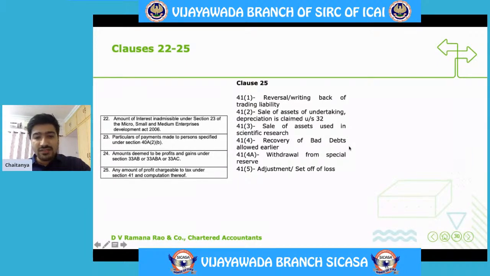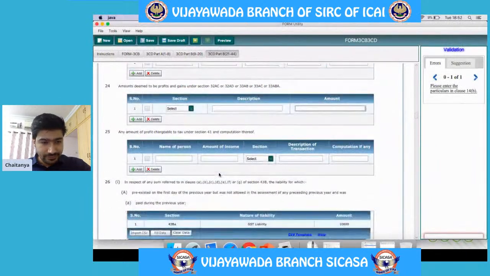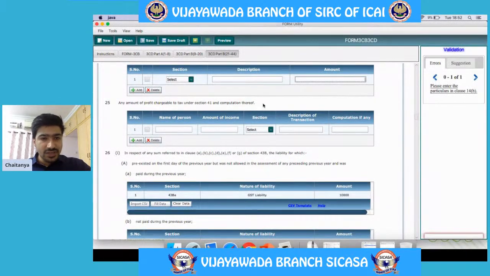In the same way, if there are any withdrawals from special reserve from which you have claimed deduction for transferring amounts to that particular reserve, those details are required to be given here. And then in the same way, adjustments or set off of losses are required to be given here. Let us see clause 25. As we have seen, all those details with respect to that particular section are required to be selected and those details are required to be given in this particular table.